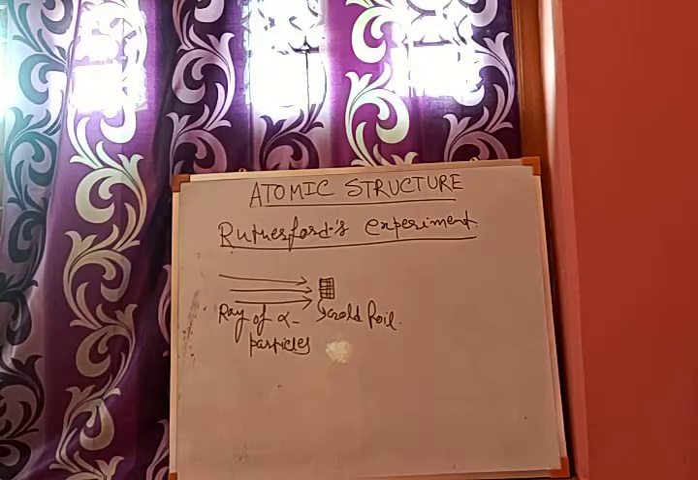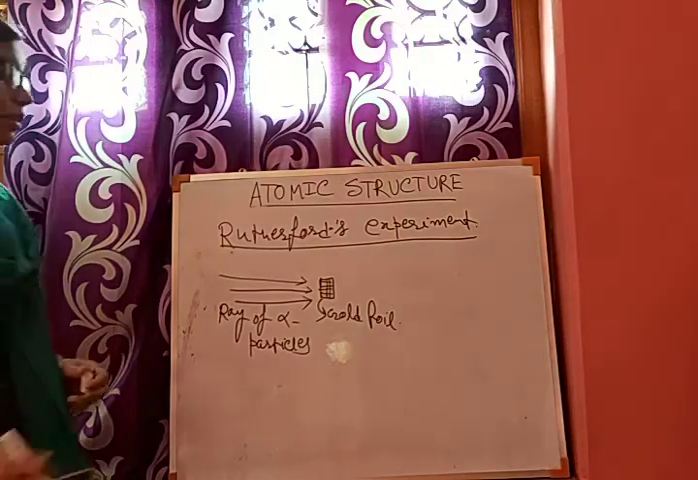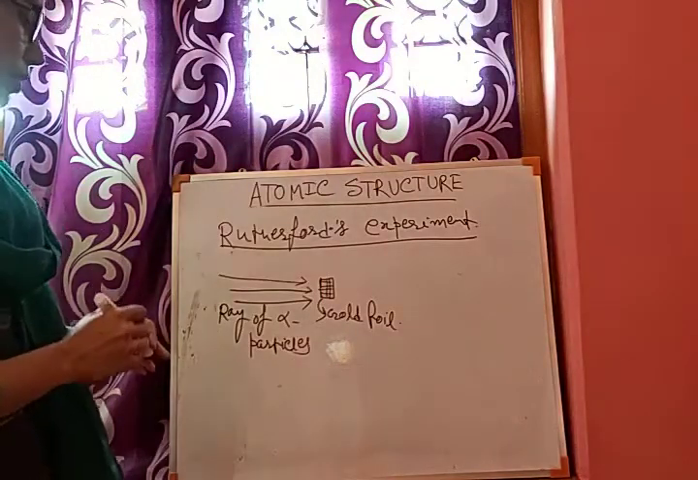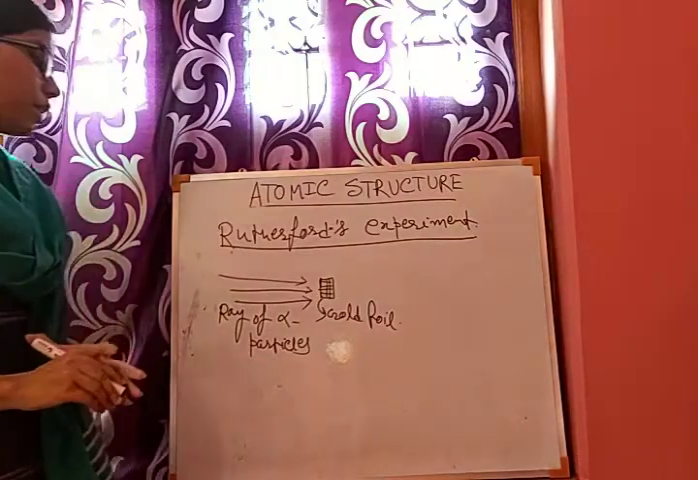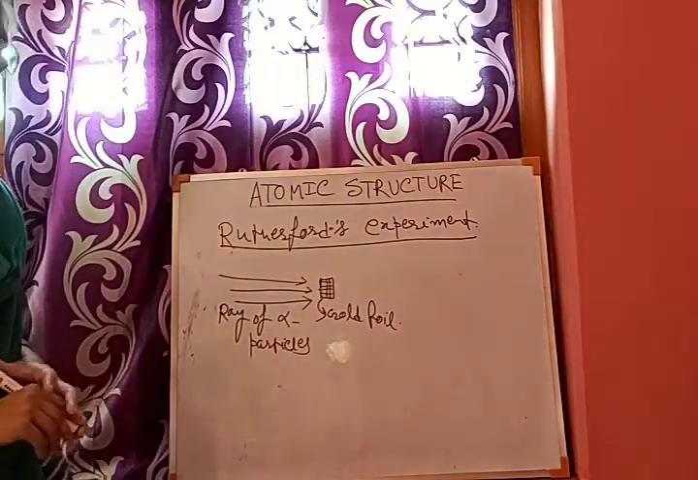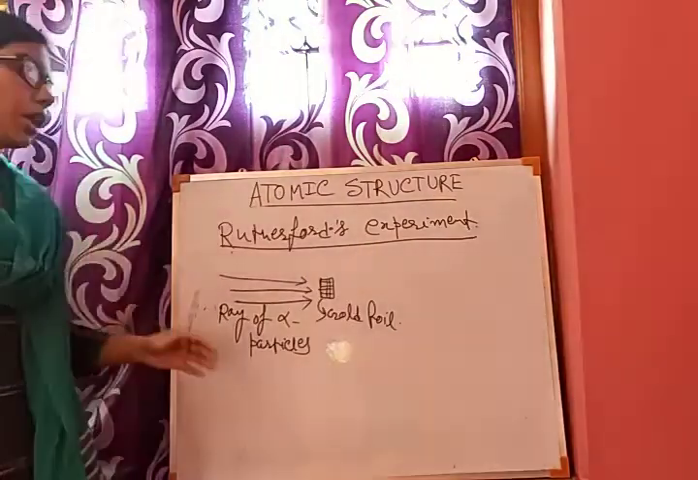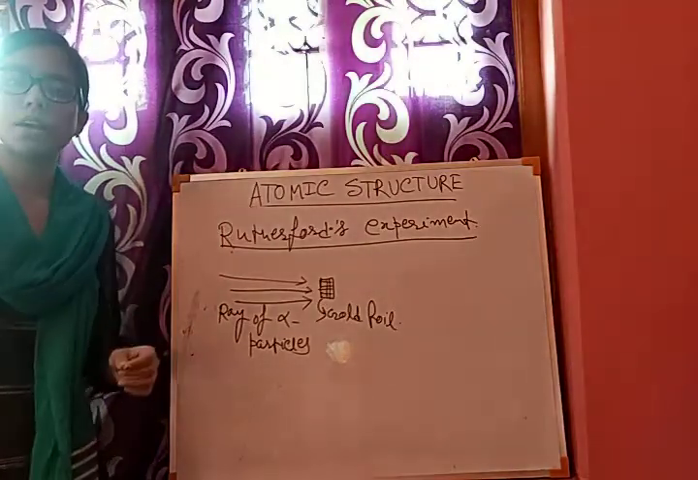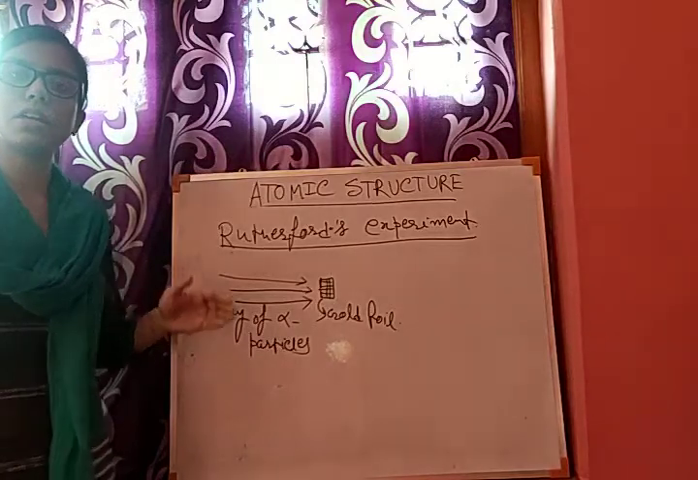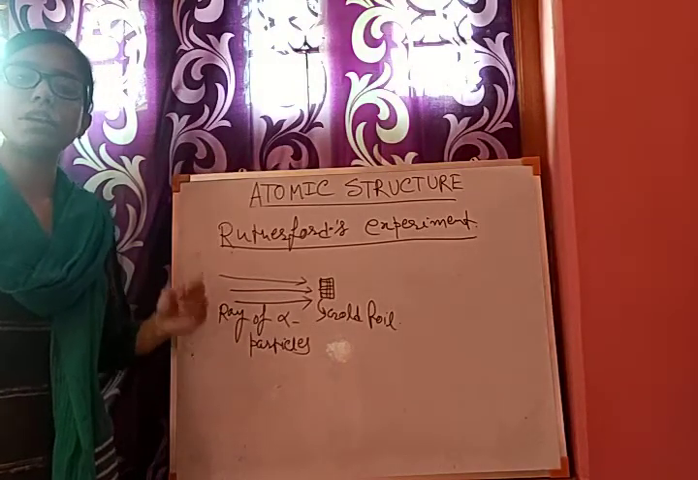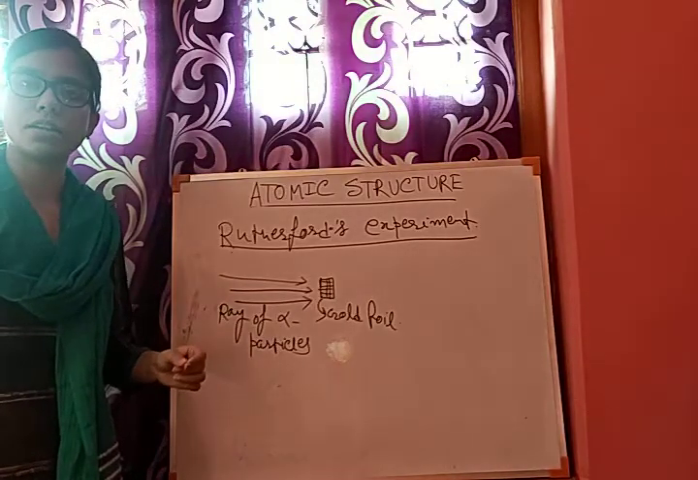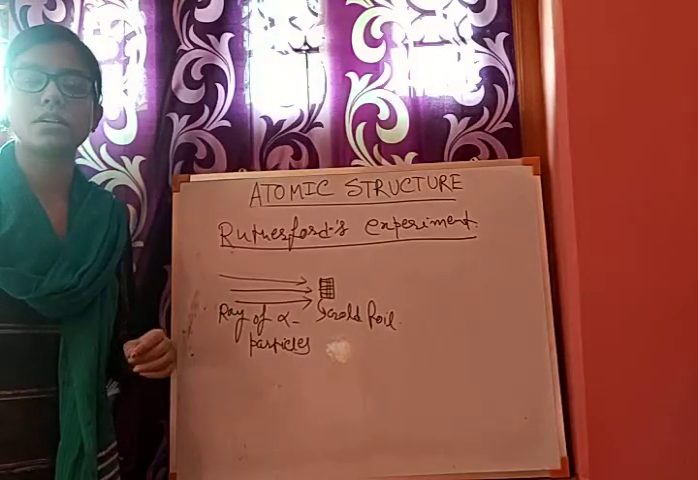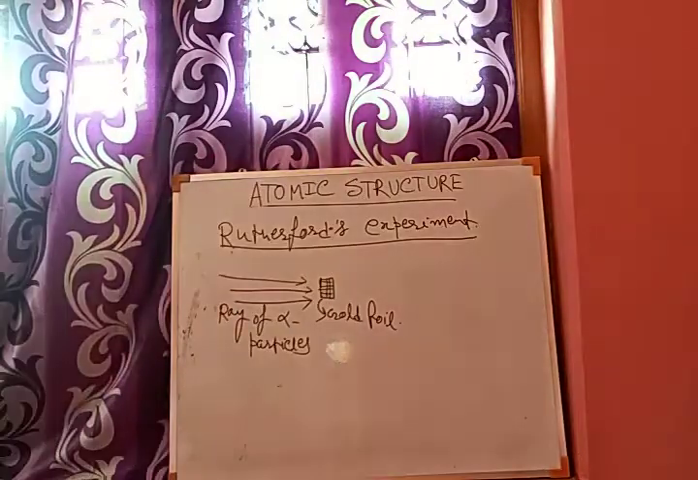So in that case, what were the observations? The observation was that most of the alpha particles are passing in a straight line. Some of the alpha particles are deflecting from their original path, and very few alpha particles are deflecting in the opposite direction, that is at an angle of 180 degrees.